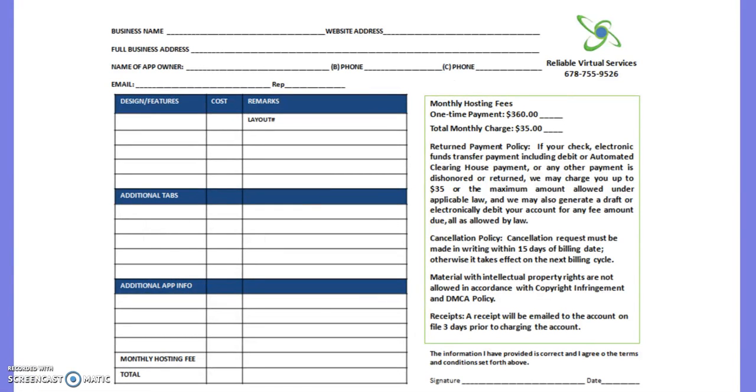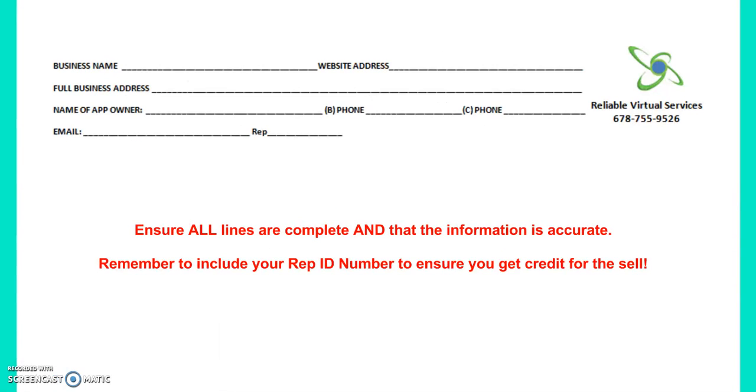This is the actual invoice that we'll be using. At the top, you notice that is the business information. The bottom left is where we put the app information, and the bottom right is our policies and disclosures. So let's take a closer look at this.